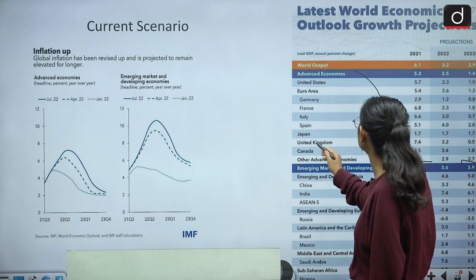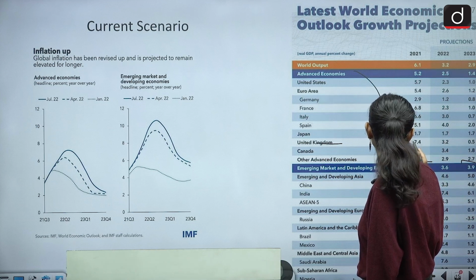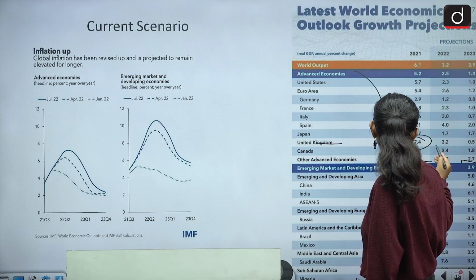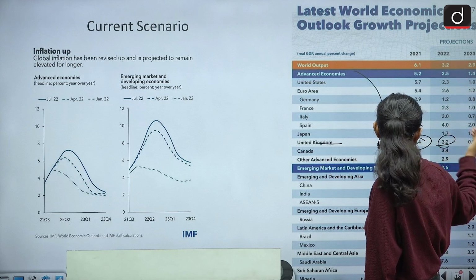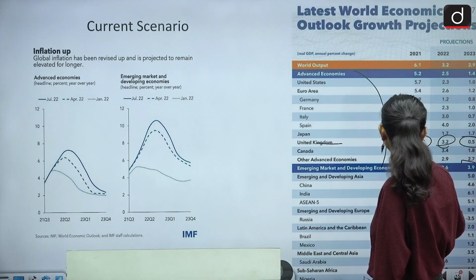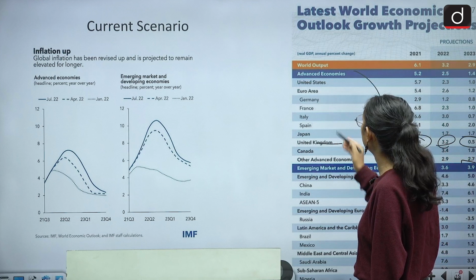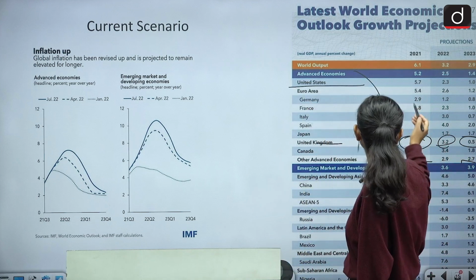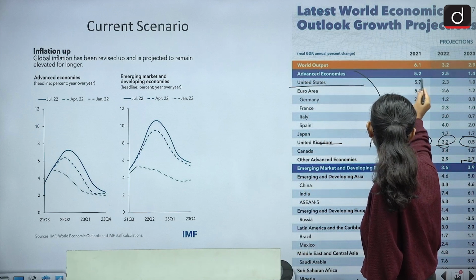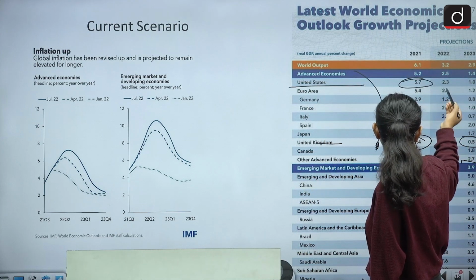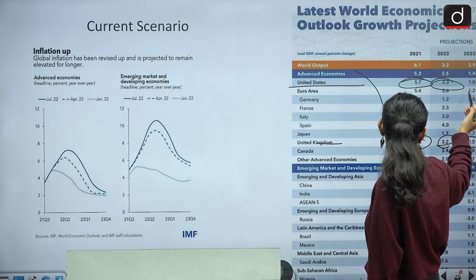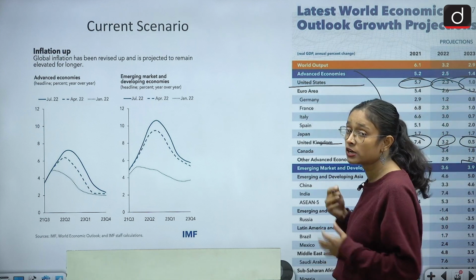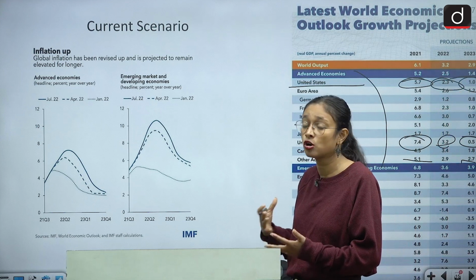Suppose you look at the United Kingdom: earlier in 2021 it was 7.4, now it has become 3.2, and in 2023 it will become 0.5, which is a very worrisome situation. Coming to the United States, on which so many economies are dependent: earlier in 2021 it was 5.7, then it became 2.3, and then 1.0, which is another alarming situation for the whole world.